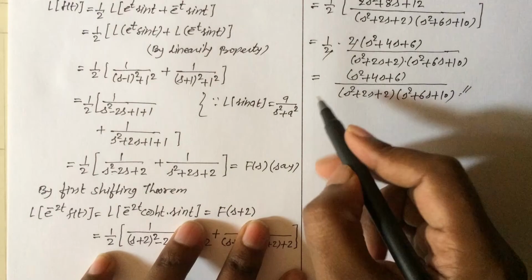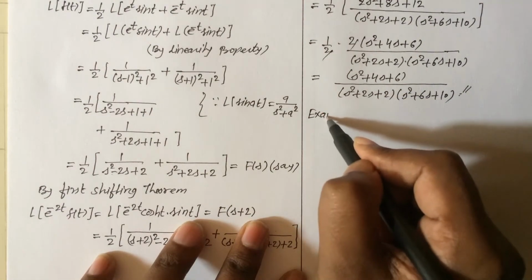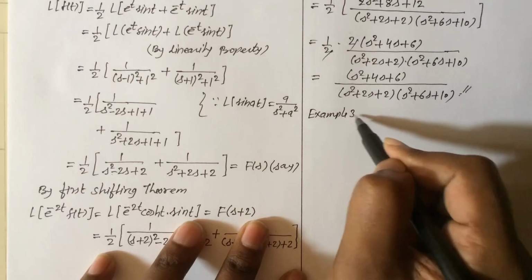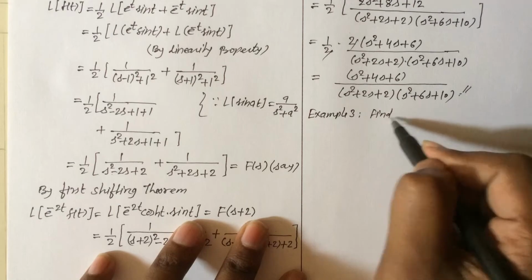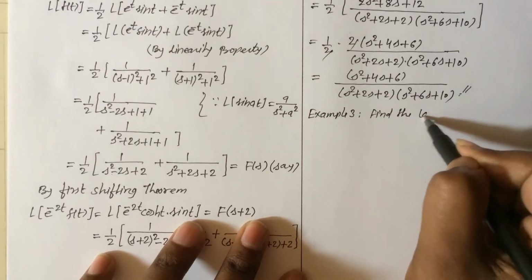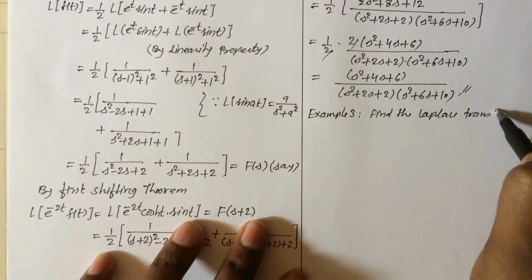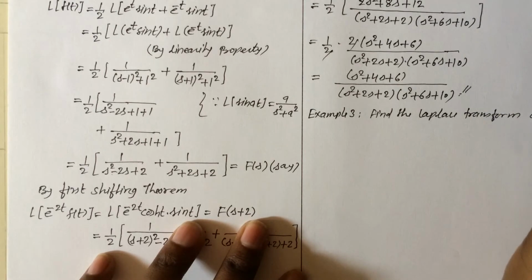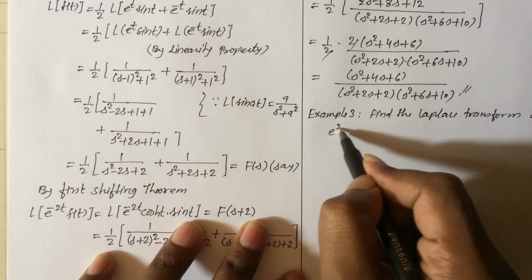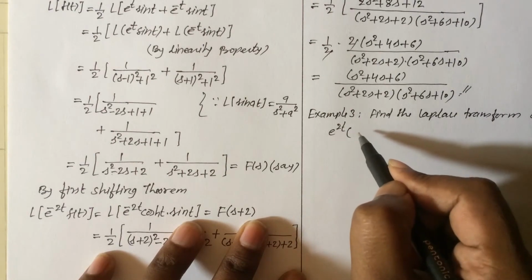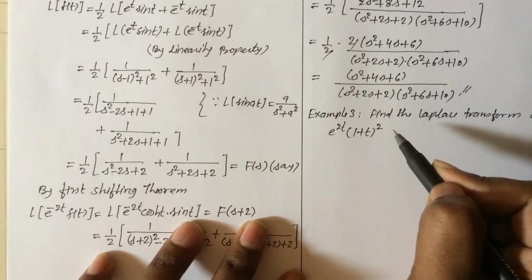now let us do another example for more understanding. Example number 3. Find the Laplace transform of the function e raised to 2t into (1 plus t) the whole square.